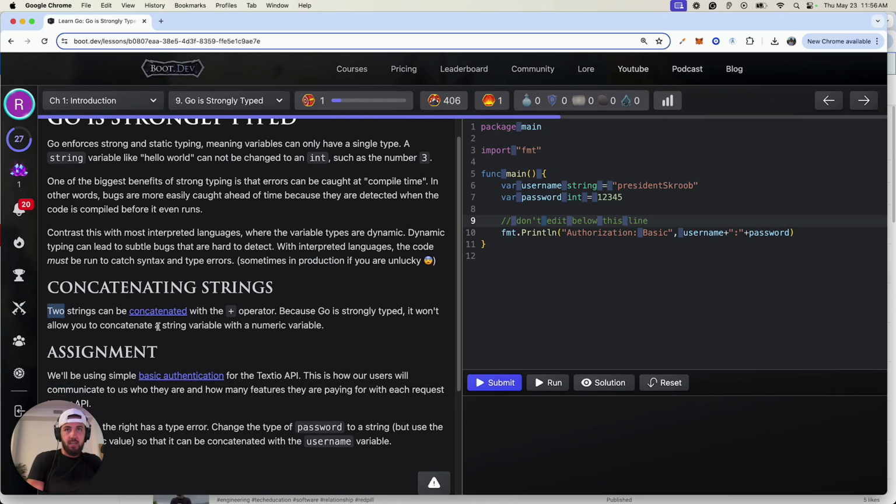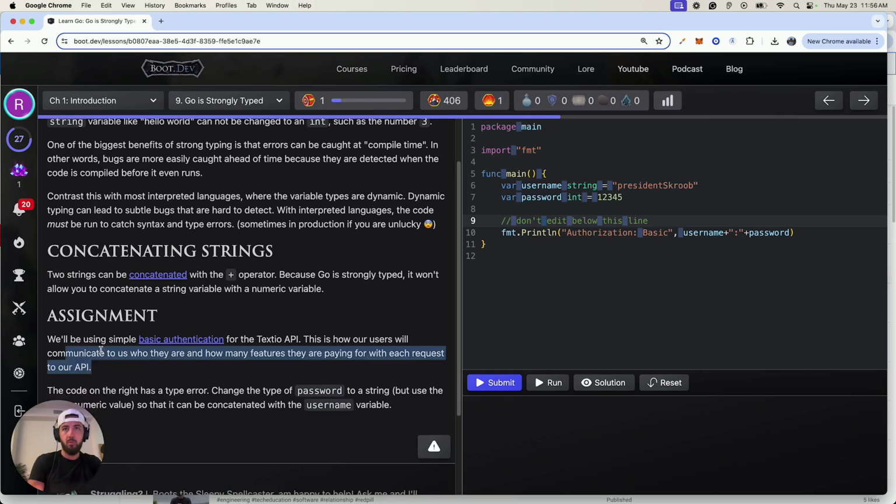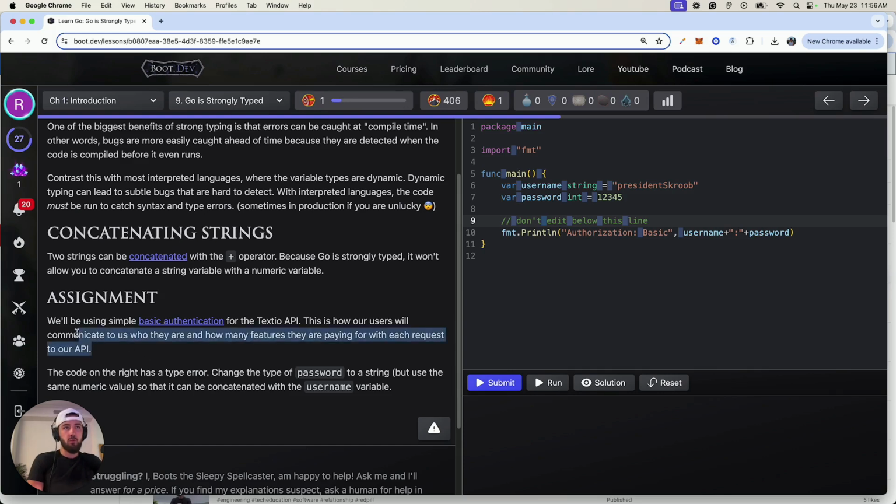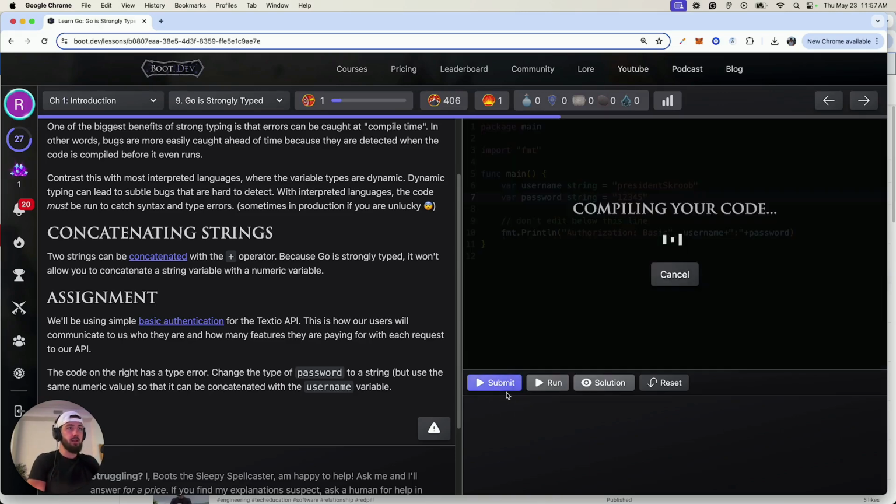So, concatenating strings. Two strings can be concatenated with a plus operator. Because Go is strongly typed, it won't allow you to concatenate a string variable with a numeric variable. Wonderful. So, the assignment: we'll be using simple basic authentication for the Textio API. This is how our users communicate to us who they are and how many features they are paying for with each request to our API. The code on the right has a type error. Change the type of password to string. Right now it's an int, but use the same numeric value so that it can concatenate with the username. Okay, so we'll type this to string, and we'll need to wrap that in quotes. I think that's all we need to do.